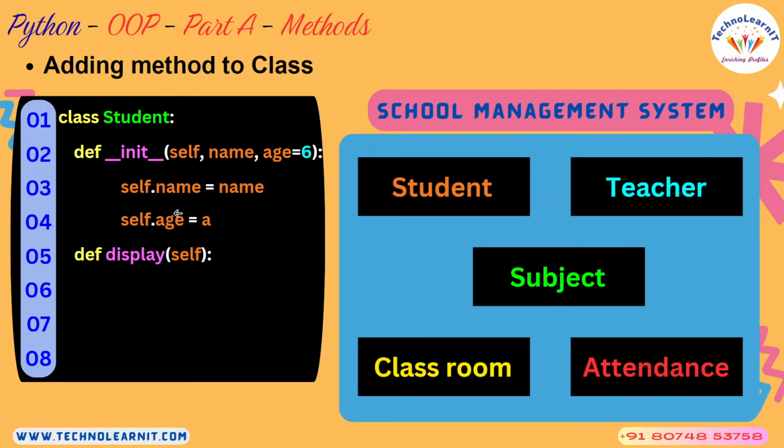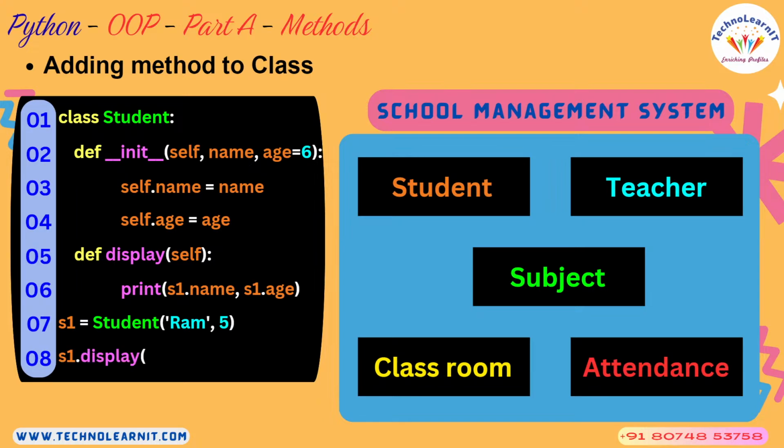Adding more methods. If you have to print the name and age, you can give that entire responsibility to the display function, and then you can create an object. On line number 7 you have created an object with values ram as name and 5 as age, and when you say display, look at the syntax of how we call a method.